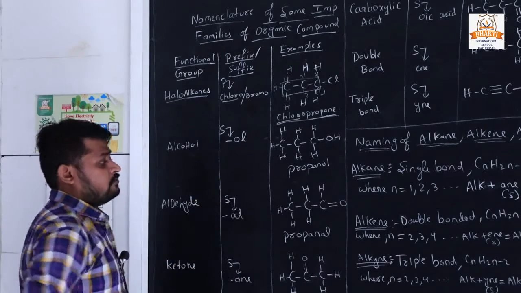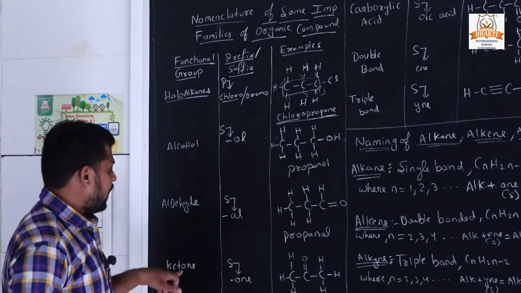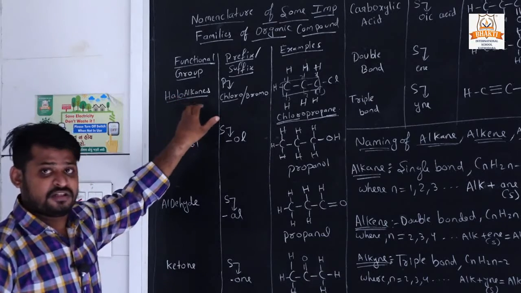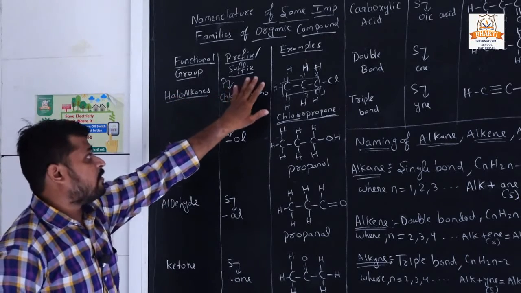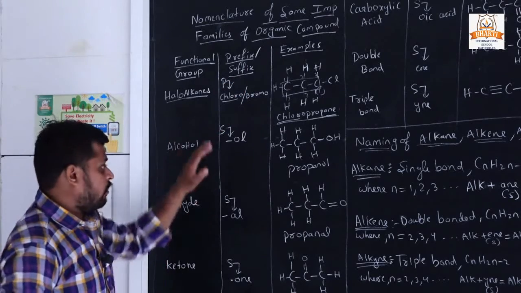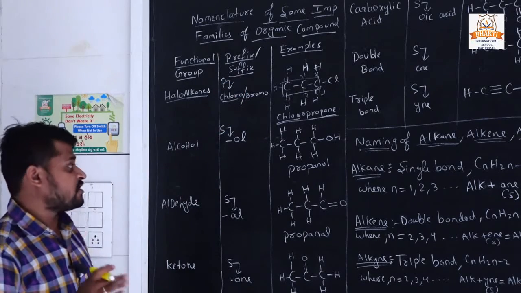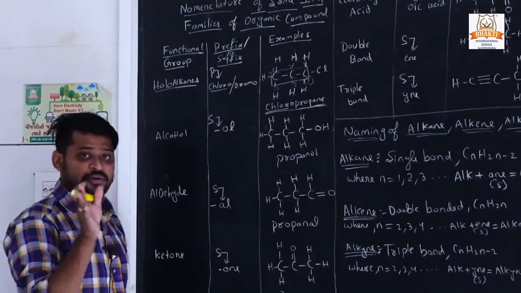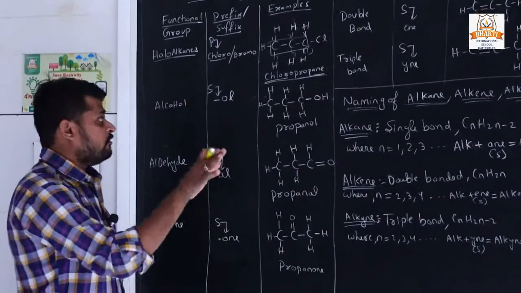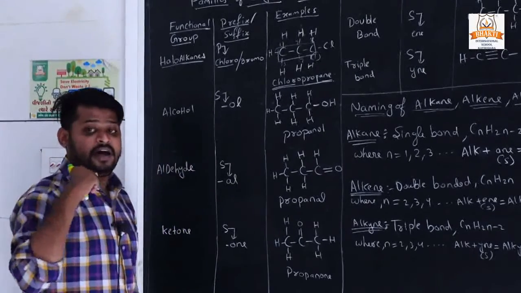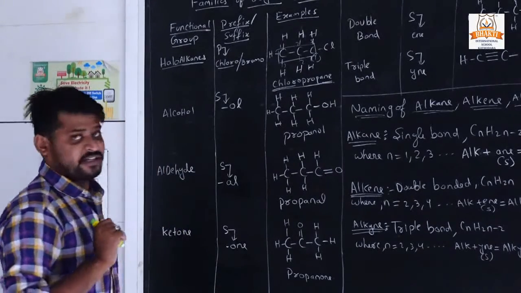For alcohol, aldehyde and ketones, only for halogens do we use their name as a prefix; for all the other functional groups, when naming the structure of a compound, we have to add the symbol of the functional group as a suffix.